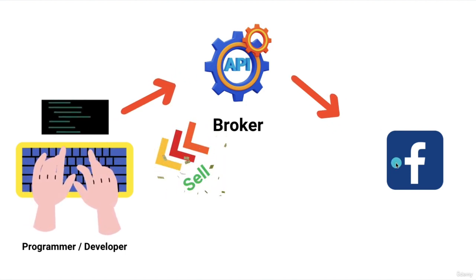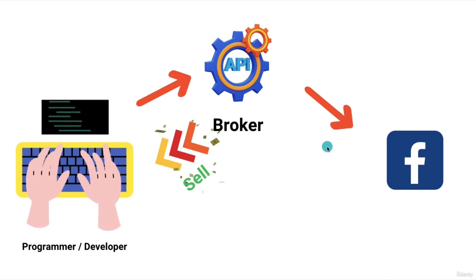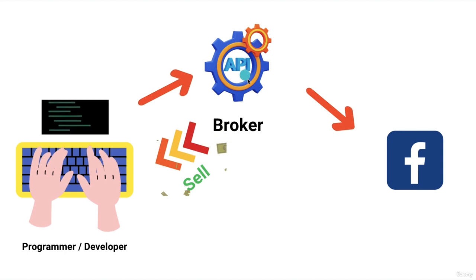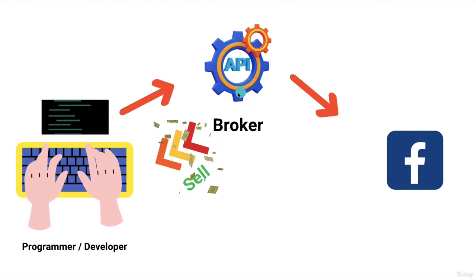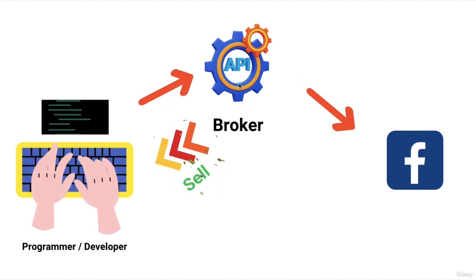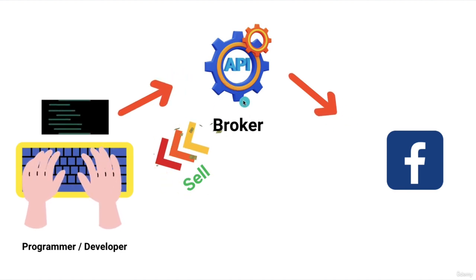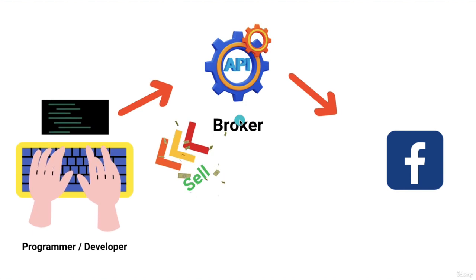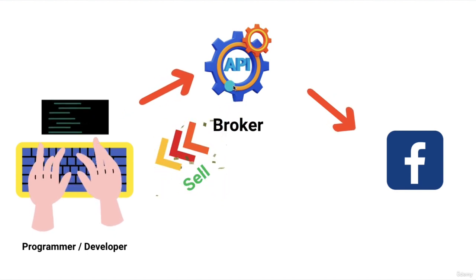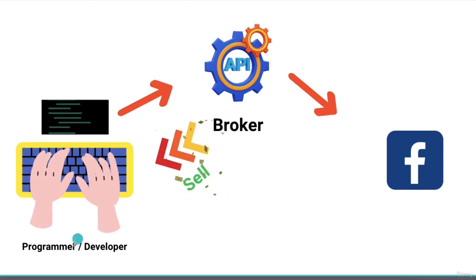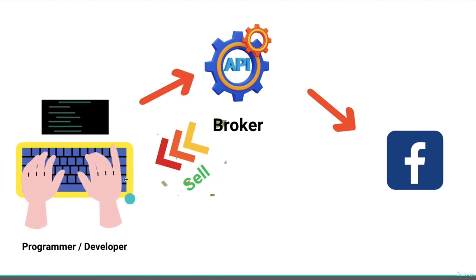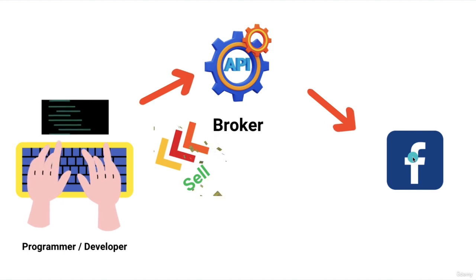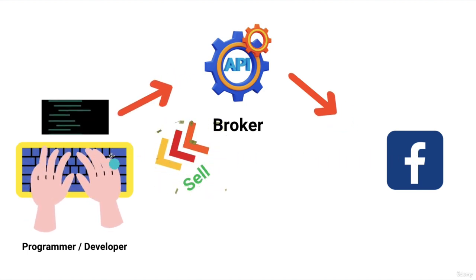So the concept of this course is that we are going to be a broker, a person who creates APIs. We will build these APIs, which are like a broker, and we will sell these APIs to programmers or developers, so that they can use our API to access different platforms and tools, and they will pay us.